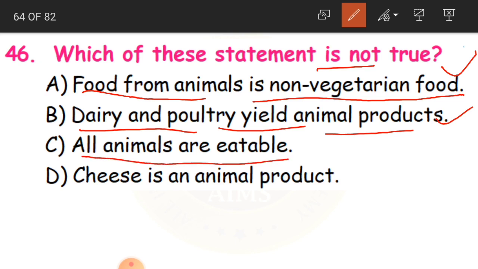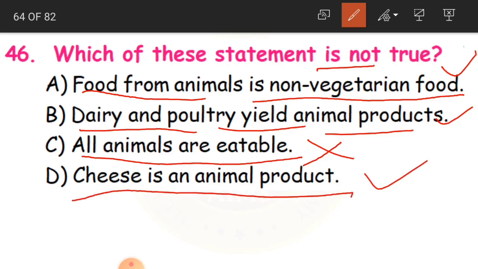All animals are eatable. Can we eat all the animals? No, this is wrong. It is not true. Cheese is an animal product. This is also true, because cheese is made from milk, and milk is from the cow. So what is our answer? C. C statement is not true. Clear, children?